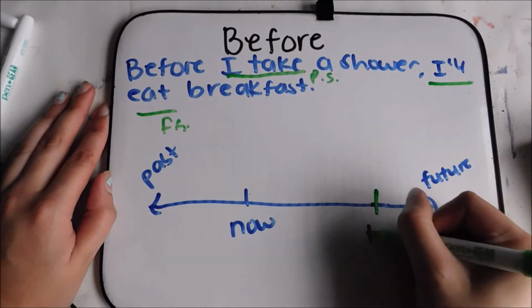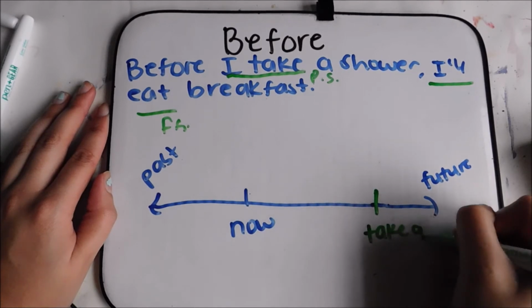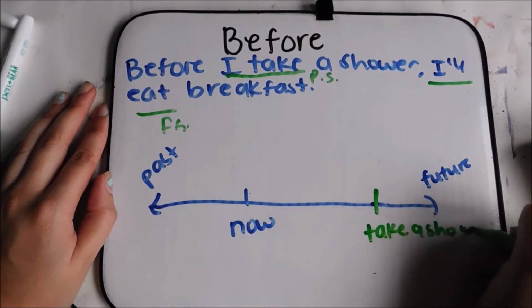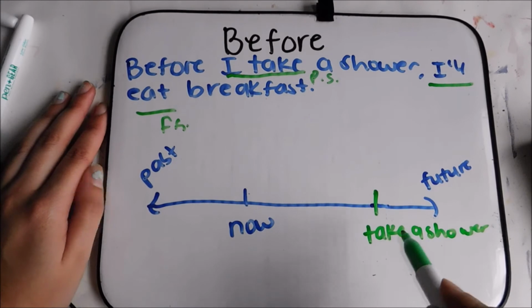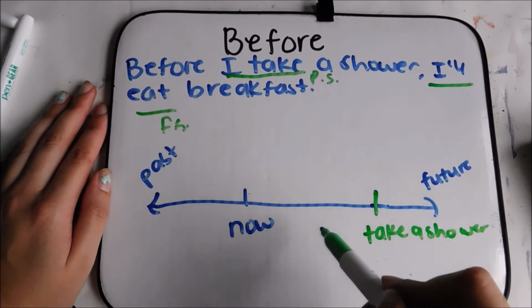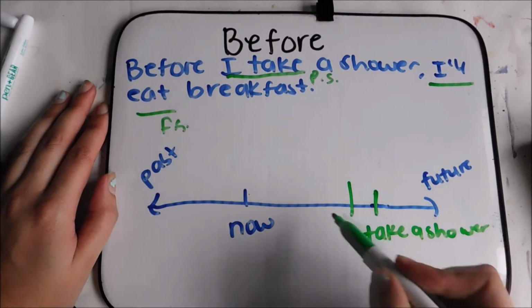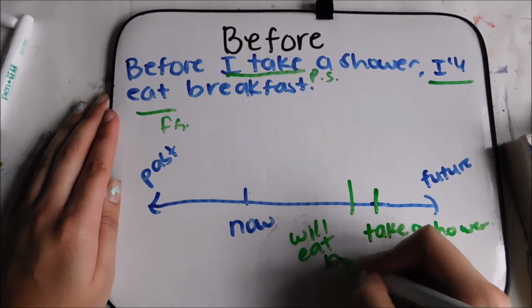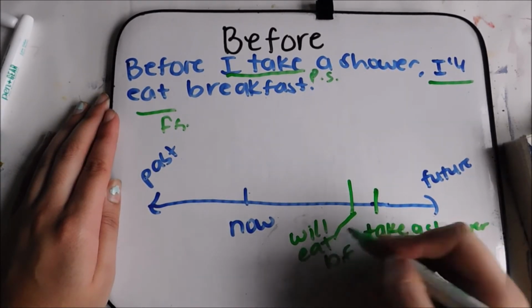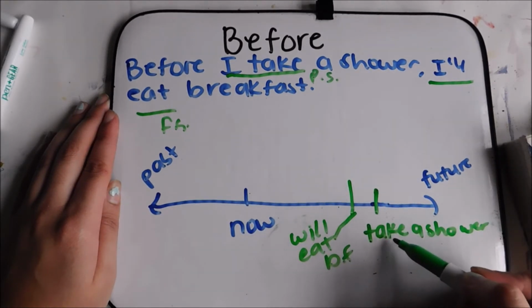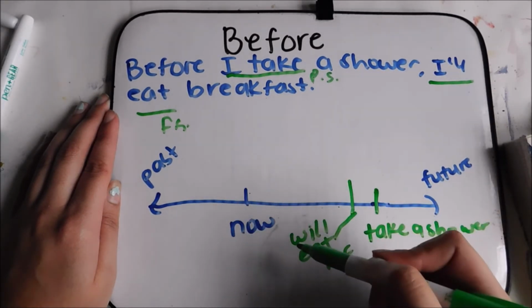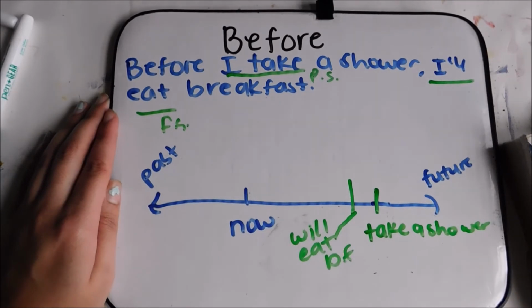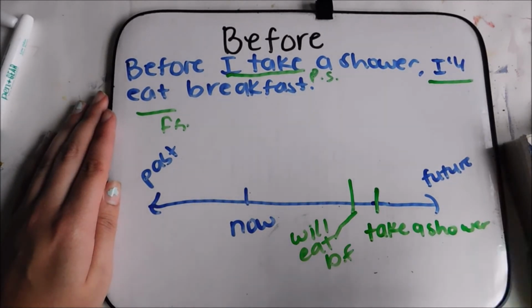The first one is take a shower. But before I take that shower, I have to eat breakfast. So we're going to put that on this side. Will eat breakfast. And that goes here. So this is take a shower. And before I take the shower, I will eat breakfast. But they both happen in the future.